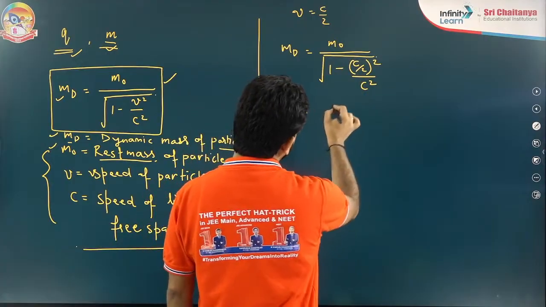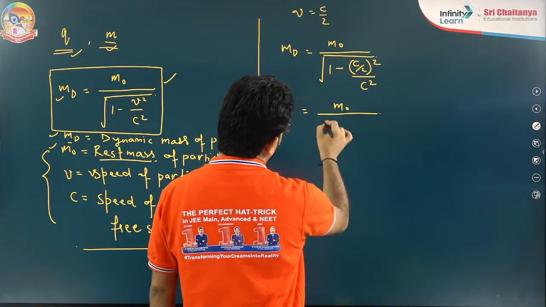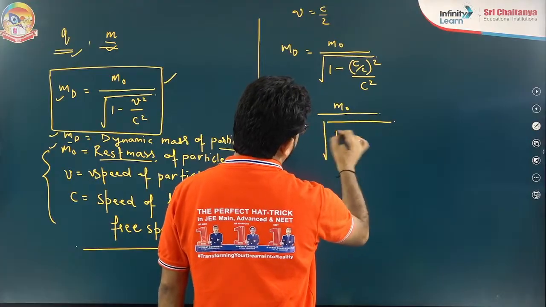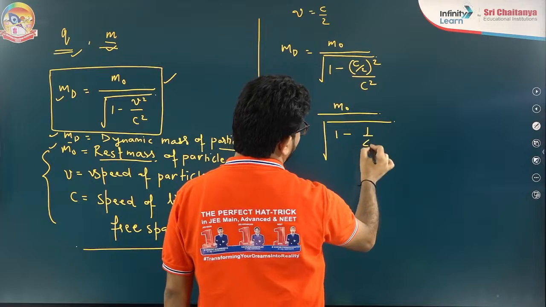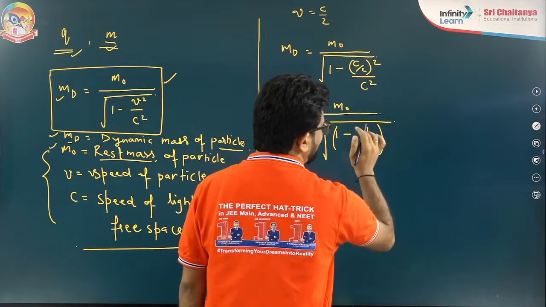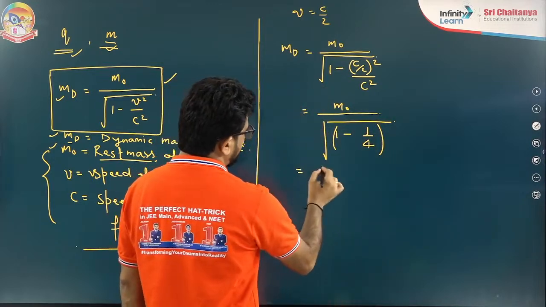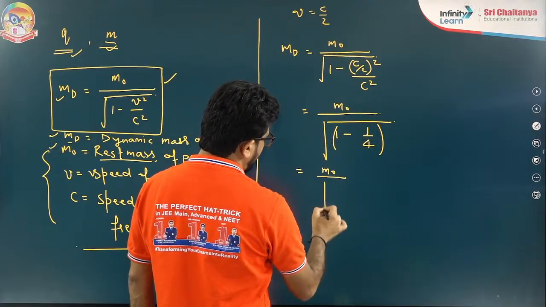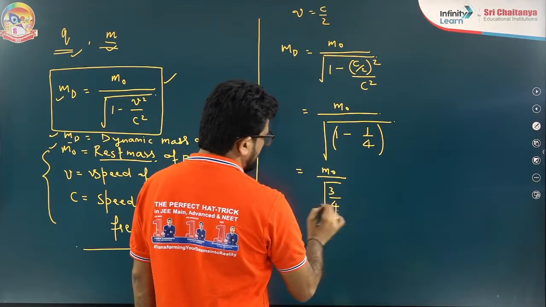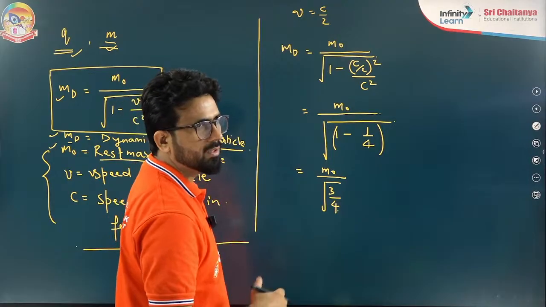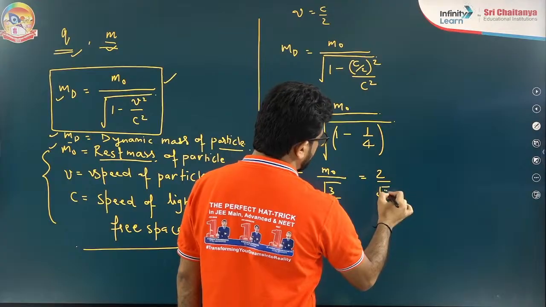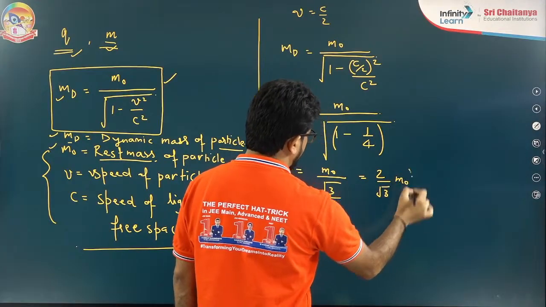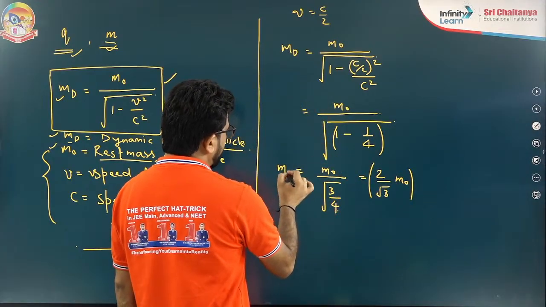A little bit of calculation: c square cancels, this becomes 1 by 2 square, that is 1 by 4. 1 minus 1 by 4 becomes 3 by 4. So m naught divided by under root of 3 by 4. Everyone knows root 4 is 2, so you can write that is equal to 2 by root 3, times m naught. Okay, this is md.